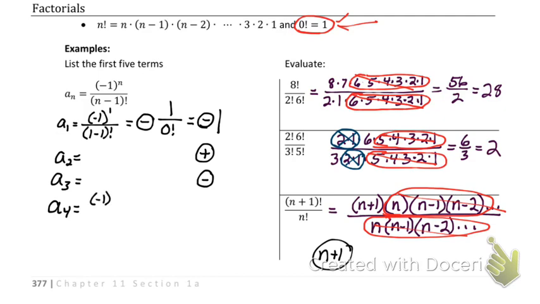So we do have negative 1 to the fourth power, all over 4 minus 1 factorial. Yeah, negative 1 to the fourth is positive, so we're good on the positive aspect. So it should be positive. And then it's going to be 1 over 3 factorial, which is just going to equal 1 over 3 times 2 times 1, which equals 1 over 6. And it is a positive 1 over 6. And we do the same thing for the fifth one, the third one, and the second one.